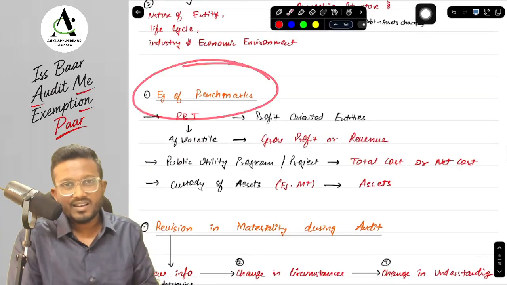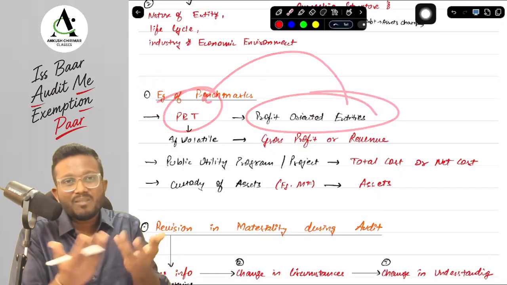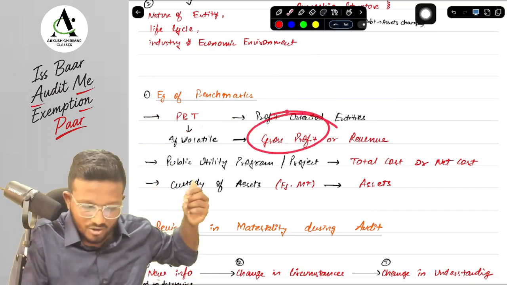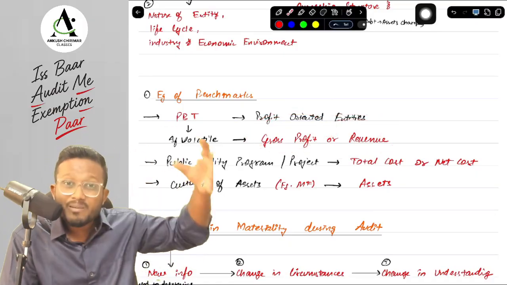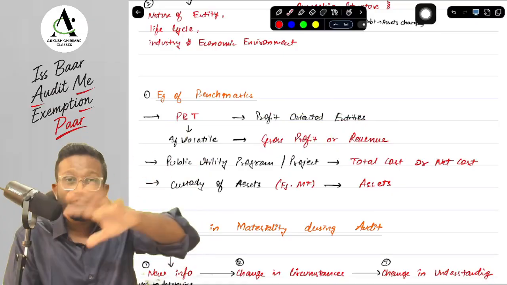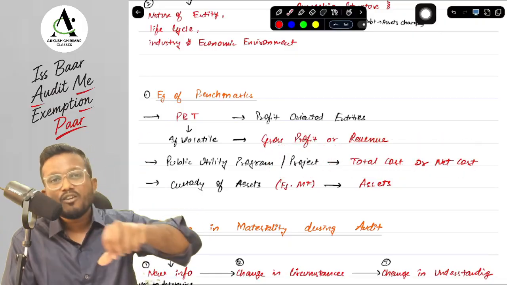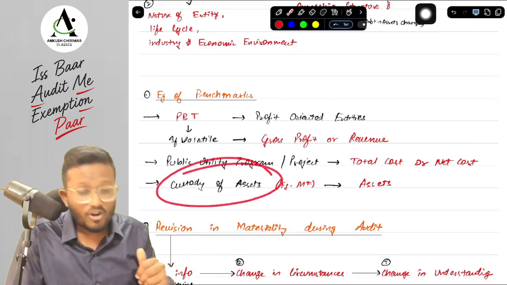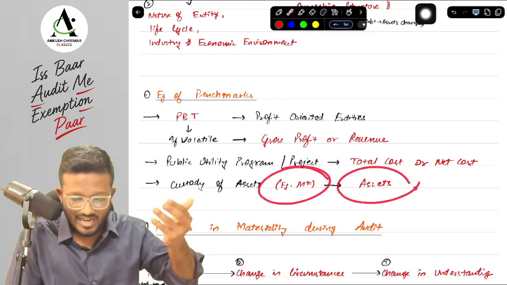Now some example of benchmark is given which can be asked by ICN and MCQ. For profit oriented entities, obviously the benchmark is profit before tax. But what if the profit before tax is very volatile? Then we take gross profit or revenue. For public utility program, for government programs, for bridges, for construction of dams which are not profit oriented, what do we take, sir? We take either total cost or net of cost, which is minus revenue, any revenue that might generate. And lastly, for entities which have custody of assets, for example mutual funds, then we take assets as a benchmark.